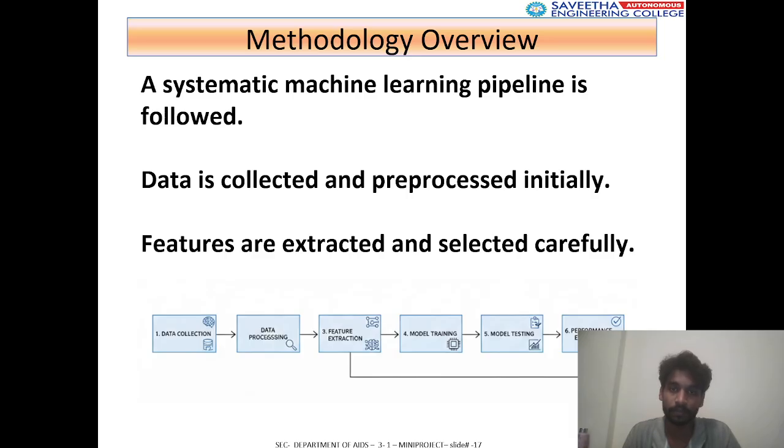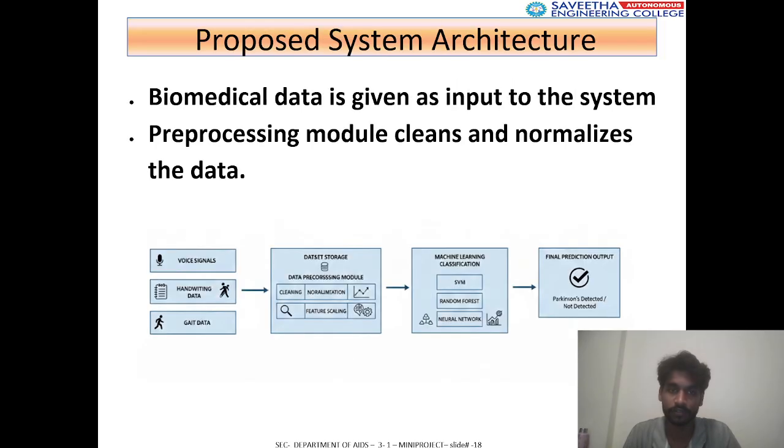So, methodology overview. A systematic machine learning pipeline is followed. Data is collected and pre-processed initially. Features are extracted and selected carefully. As we can see: data collection, data pre-processing, feature extraction, model training, and model testing and performance evaluation.